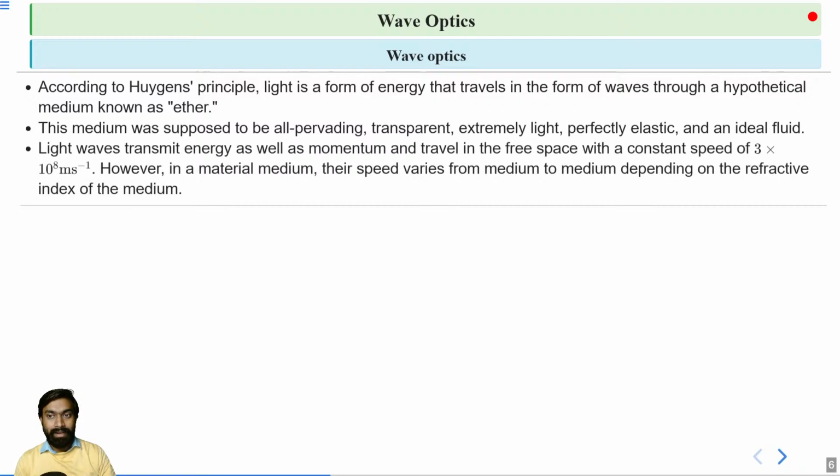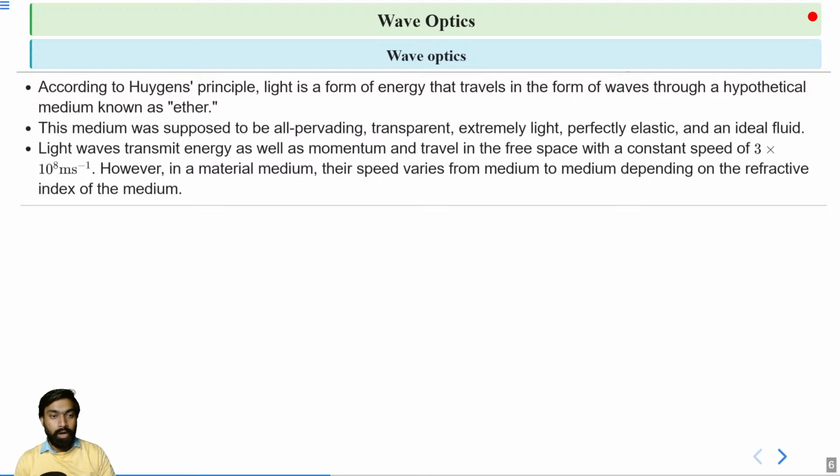So these light waves transfer energy from one location to another. Light waves transmit momentum along with energy and travel in space at a constant speed of 3 into 10 to the power 8 meter per second.